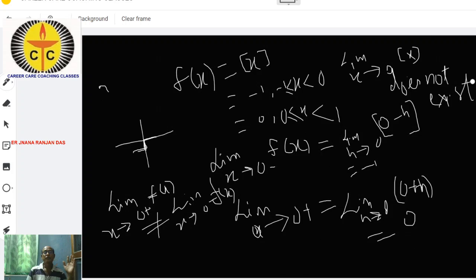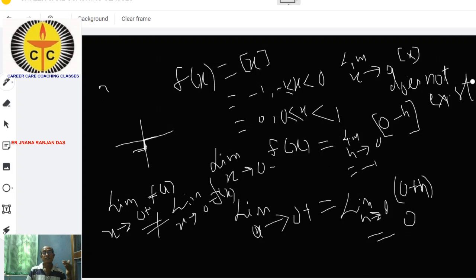At that point we take the limit of the function, limit x tends to a of f(x). For every type of function, if we take a particular value of x, we can't tell whether the limit exists or not. So questions on limit and continuity are asked to test the existence of the limit.